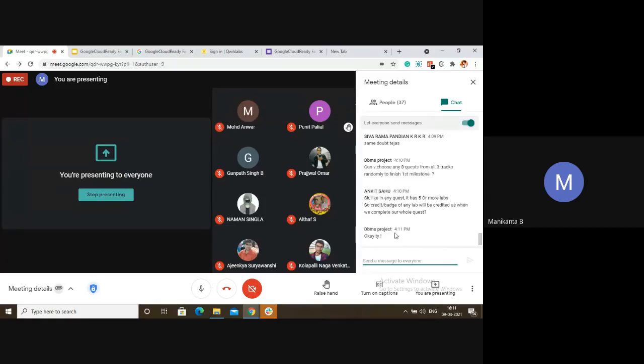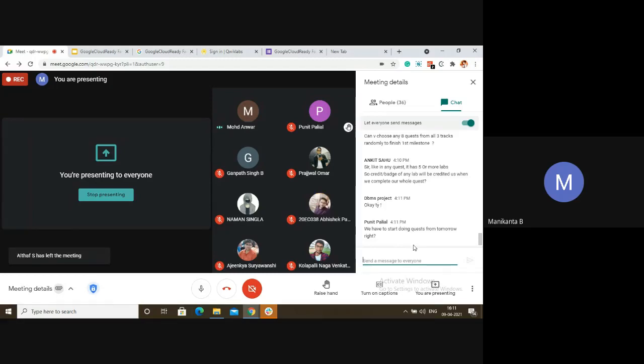Next, sir, if a quest has 5 or more labs, will creating a badge for any lab get credit? Look, we have given you a monthly subscription, so don't worry about credits at all. You can start the labs as much as you can. If you exceed the quota, you can ask chat support. You can do as many quests as possible within the same subscription, and next month also we'll be giving a subscription. Do I have to start doing quests from tomorrow? No, you can start right from today itself. Once you have got the enrollment confirmation mail and the monthly subscription, start doing the labs right now. Many people have already completed milestone 1 itself, so you can start now, no issue.